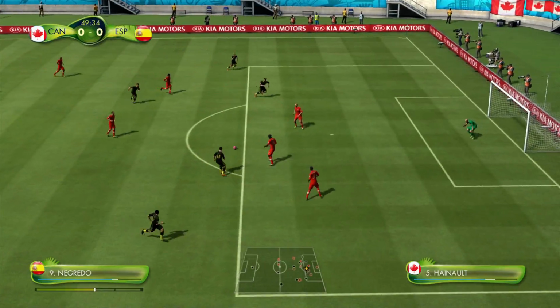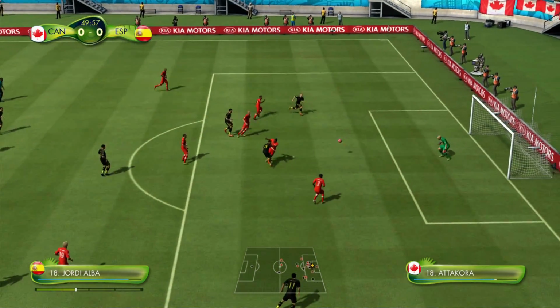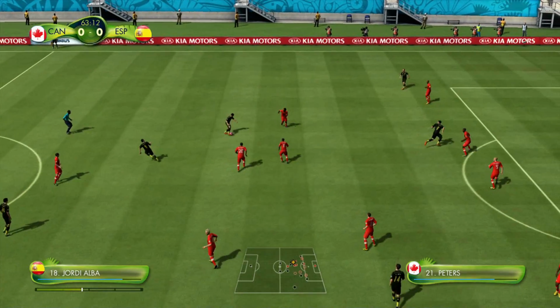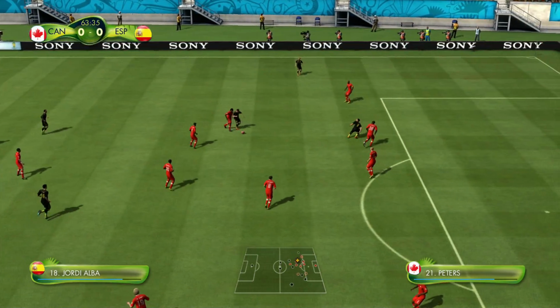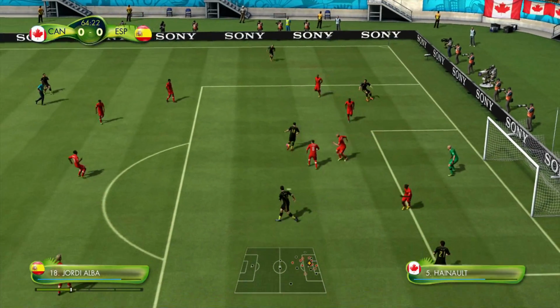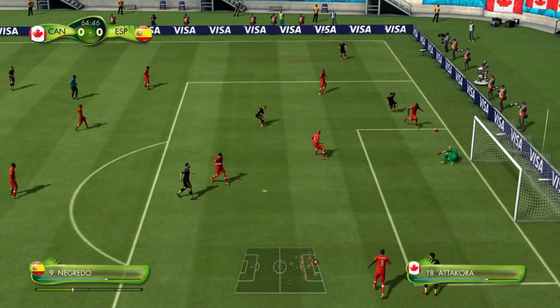Jordi Alba into the box here. Negredo to Alba, and good save. Canada holding on here against Spain. We could have a shock on the cards if Canada really want to. Jordi Alba pushes his way through to Negredo. Into the box is Jordi Alba, and it's saved by the goalkeeper.